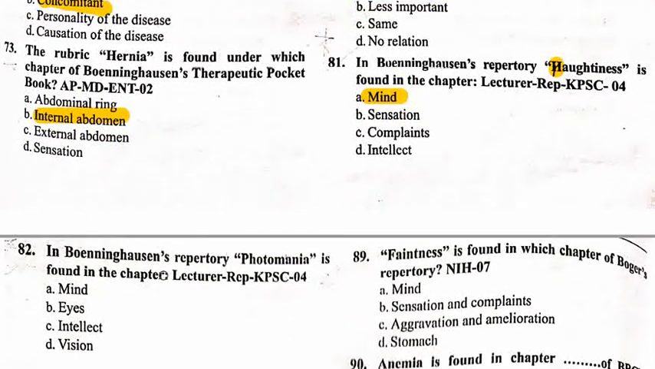Next question. In Boenninghausen's Repertory, photomania is found in the chapter: option A, mind; option B, eyes; option C, intellect; and option D, vision. So the correct answer is eyes, option B. Sorry, option B is not correct. Option D is the correct answer, that is vision. Photomania we find in vision.